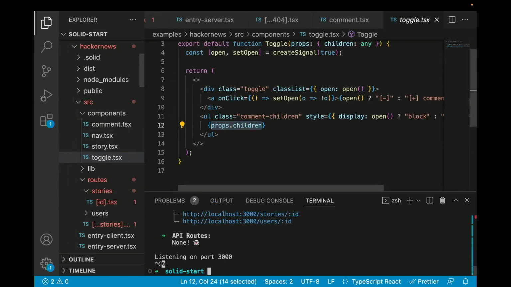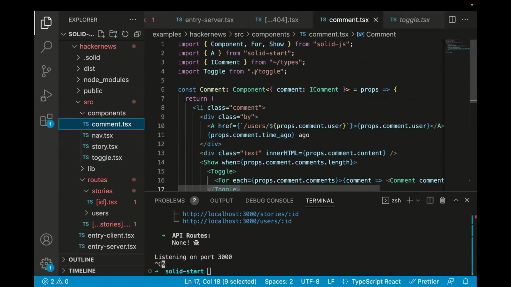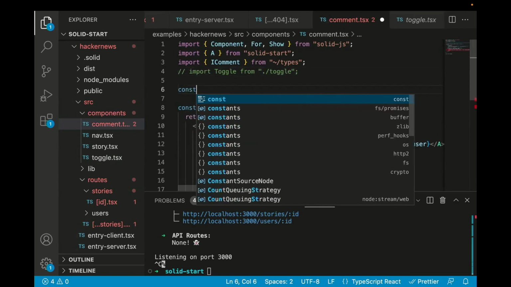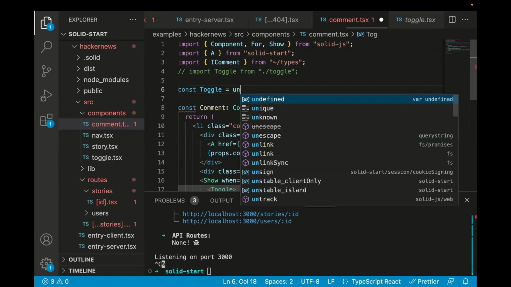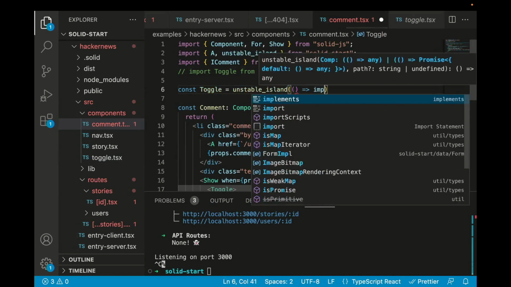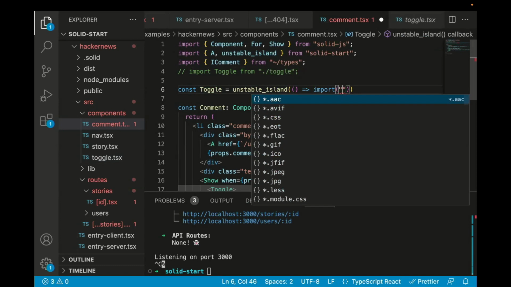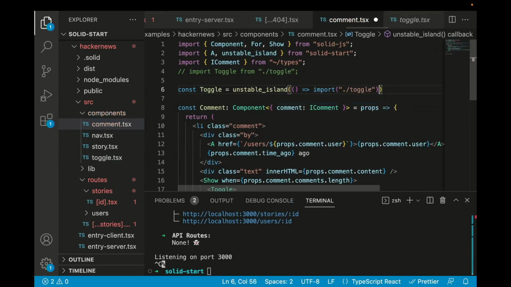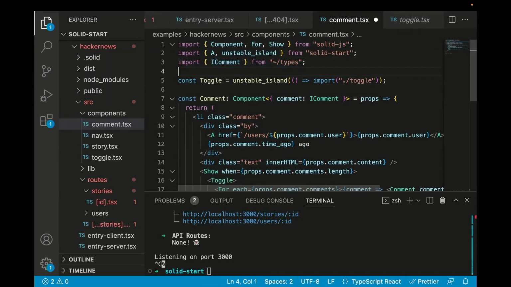But now we want this component to be an island. So what we ended up doing, and this API will change, this is experimental right now, is we're like, okay, well, let's just do this. Const toggle equals unstable island import, let's import from toggle. As I said, this is not going to be the final API, but I just want to show that now our toggle is imported as an island.